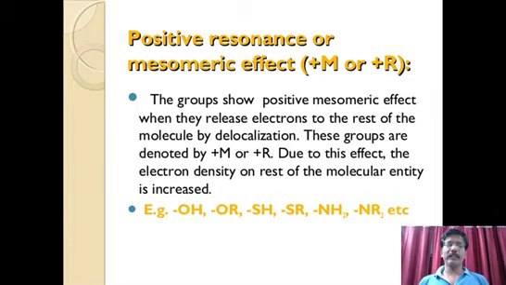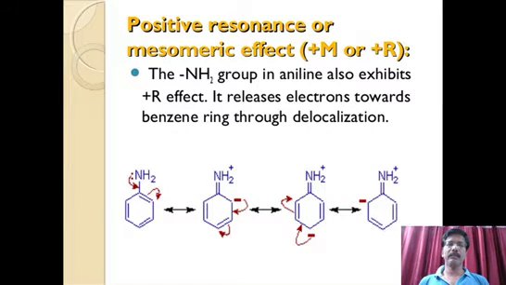Due to this effect, the electron density on the rest of the molecular entity is increased, isn't it? So, apart from this group, wherever the extra group is present, there the electron density increases. So plus M groups increase the electron density on the remaining part, whereas minus M groups decrease the electron density on the remaining part of the molecule.